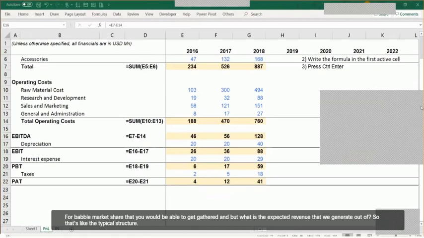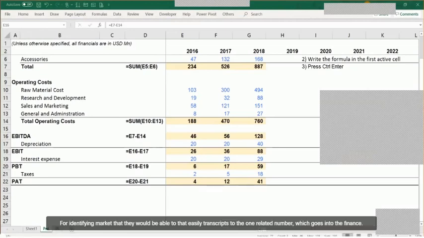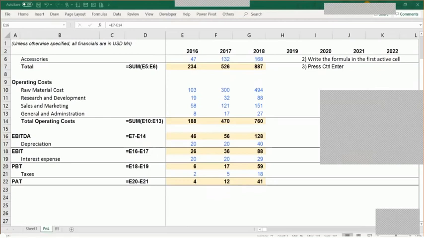That's the typical structure which companies tend to follow for identifying the market that they would be able to tap. And that usually translates to the quantitative number, which flows into the financial model, right? So that's how it typically works.